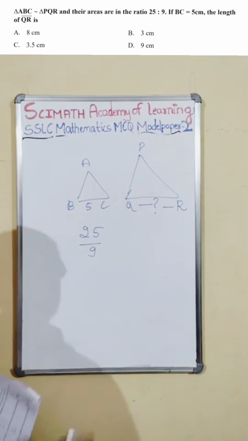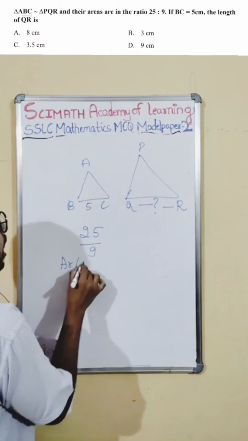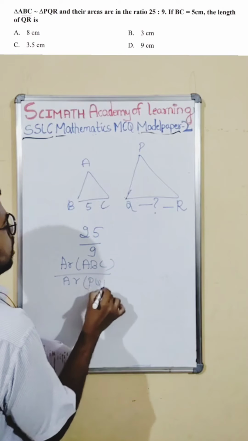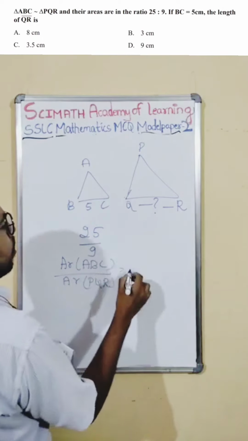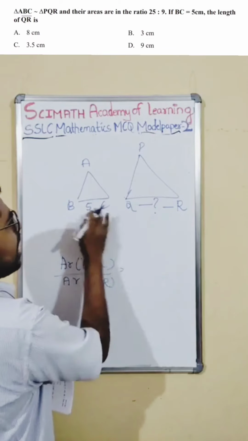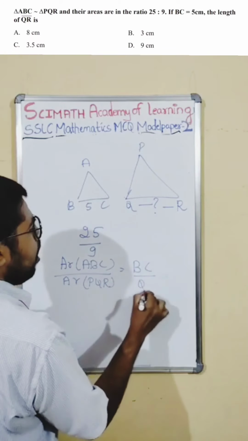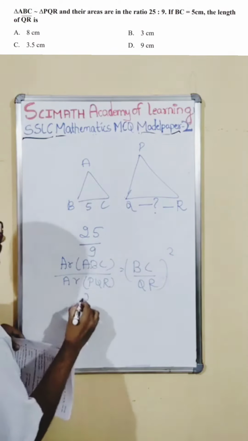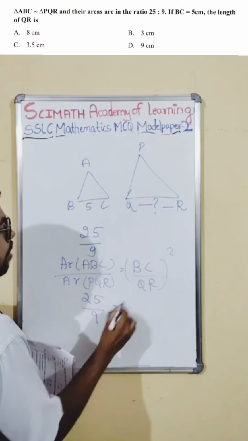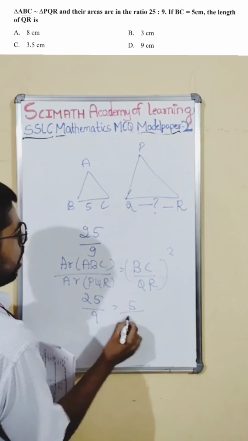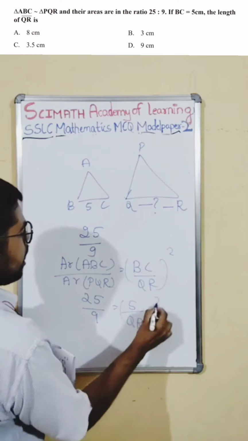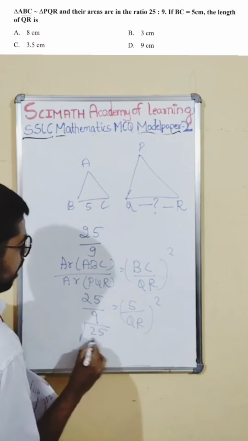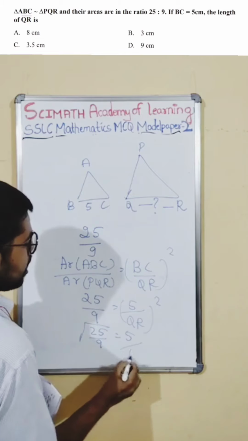Okay, we know the area ratio theorem. The area ratio theorem states that area of ABC by area of PQR is equal to the square of the ratio of corresponding sides. Now only one side I want, so BC by QR whole square. They have given us the area ratio, 25 by 9. BC is 5, QR I don't know. So it is squared, and when the square goes to the other side, it becomes a square root. Square root of 25 by 9 is equal to 5 by QR.